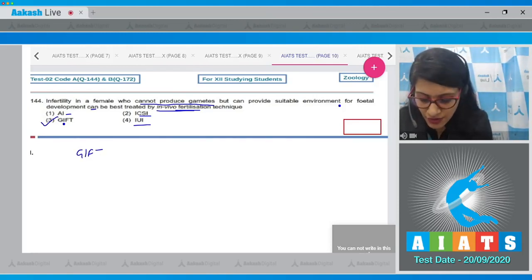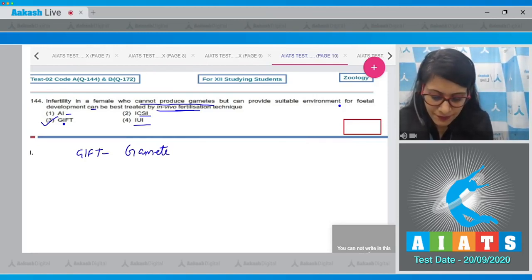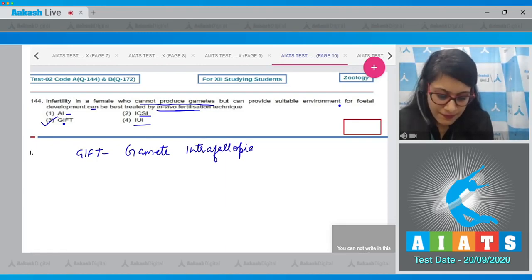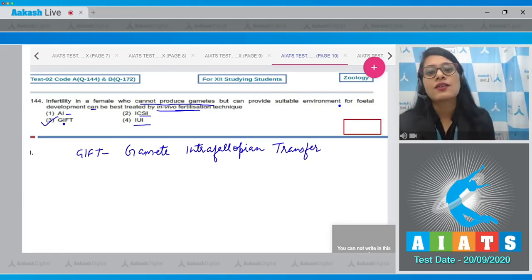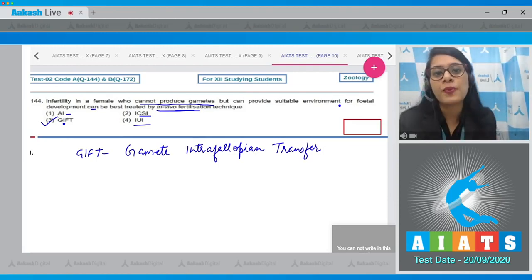GIFT stands for gamete intrafallopian transfer that involves transfer of an ovum collected from a donor into the fallopian tube of another female who cannot produce ova but can provide suitable environment for fertilization and further development.